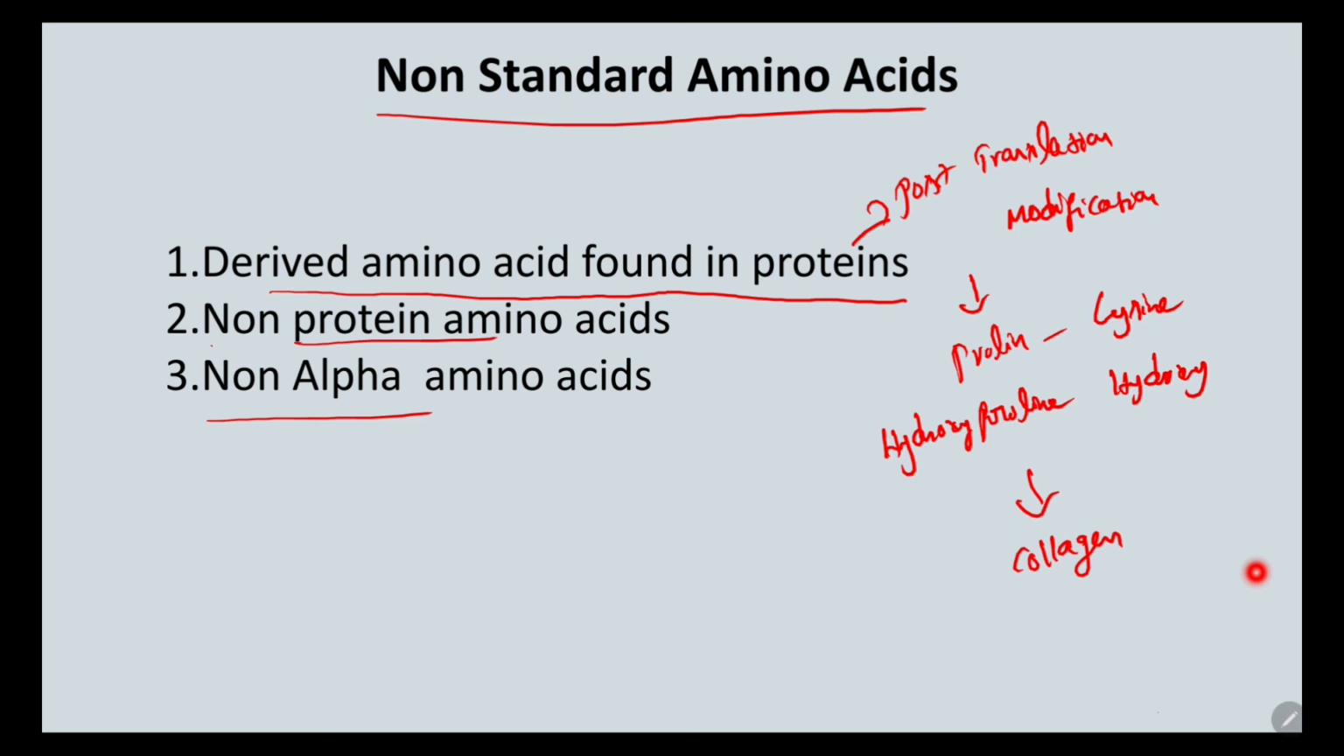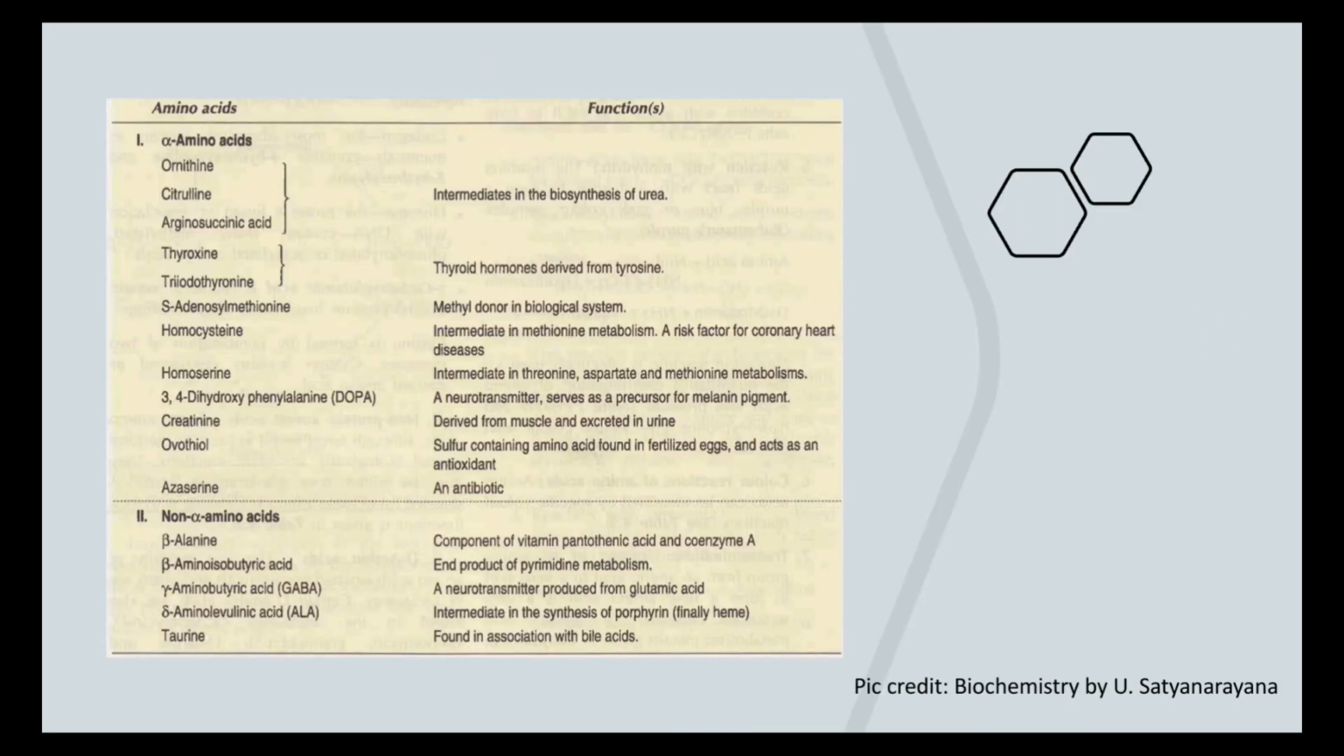Next, what we have is the non-protein amino acids. Remember, these non-protein amino acids are never present in the protein structure, but they perform so many biologically important functions in our body. They are present freely in our cells. A few examples are important. One is ornithine, citrulline. Then creatinine, derived from muscle and excreted completely in the urine. Then certain drugs, and homocysteine also.